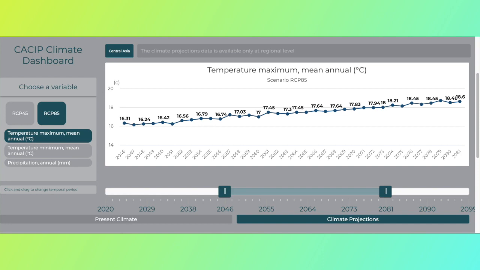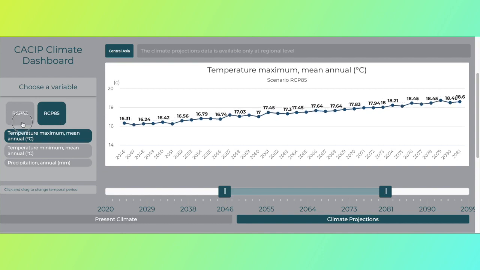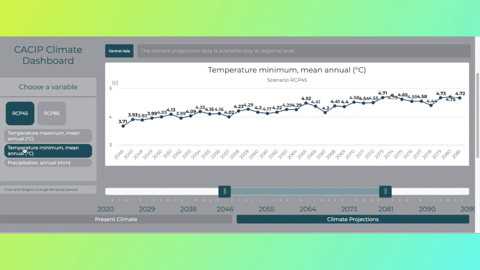You can easily compare the two scenarios by toggling between the RCP 45 and RCP 85 buttons and view other variables in the same way.